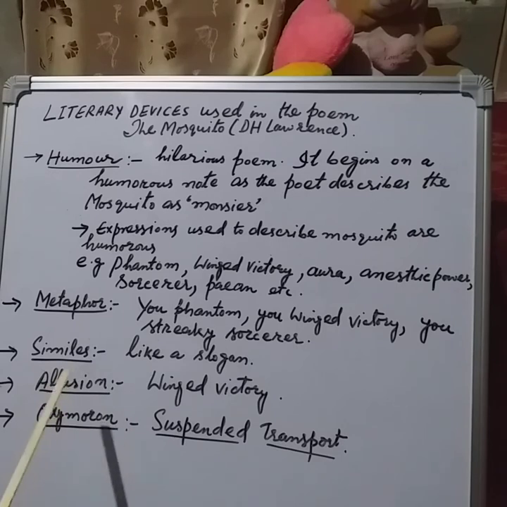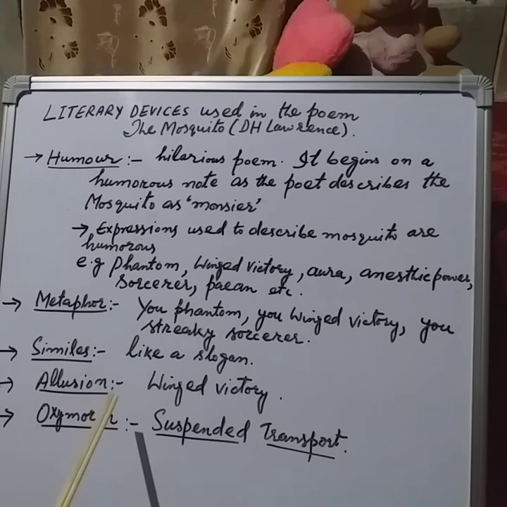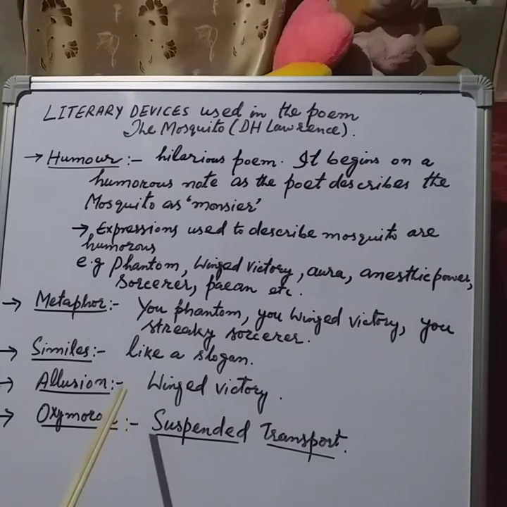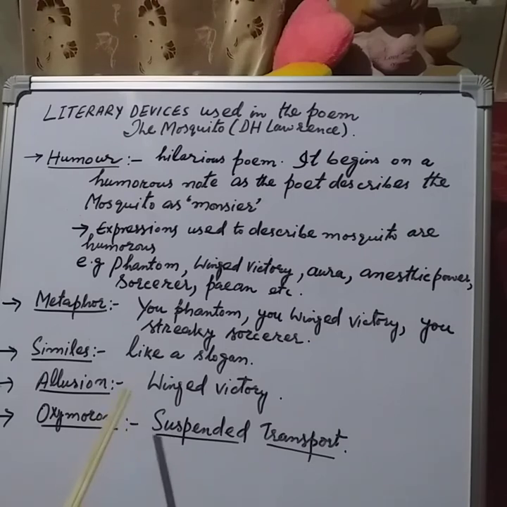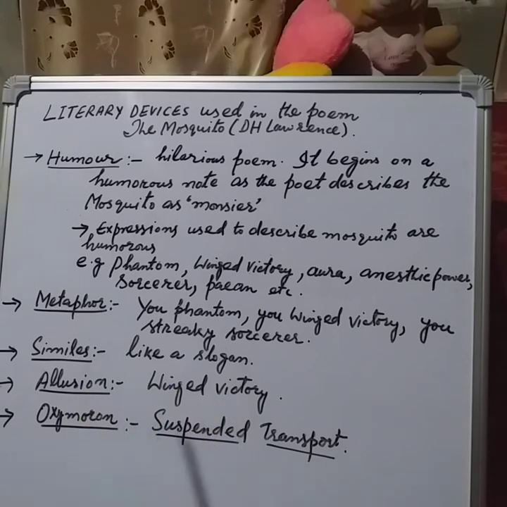Dear students, besides simile, allusion has also been used as a literary device in this poem. For example, winged victory. You know what's allusion? Sorry, we can say that allusion is a reference, whether direct or indirect. When you refer to a thing or a person or an object directly or indirectly to some other thing, that's called allusion. So here winged victory means the master has been referred to as winged victory, so it is an example of allusion. I have already discussed in the previous lectures what allusion is.